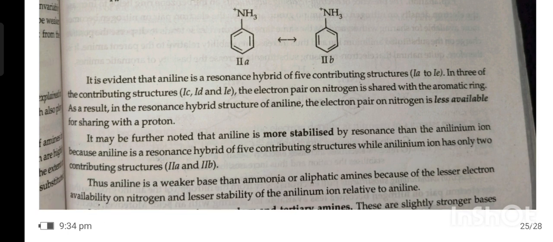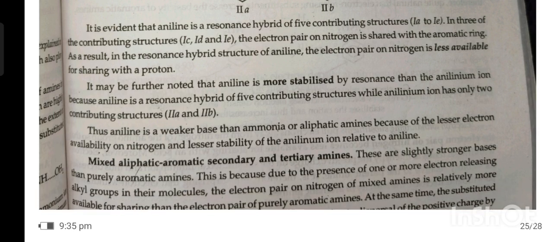with the proton. It may be further noted that aniline is more stabilized by resonance than the anilinium ion, because aniline is a resonance hybrid of 5 contributing structures, while anilinium ion has only 2 contributing structures. Thus, aniline is a weaker base than ammonia or aliphatic amines because of a lesser electron availability on nitrogen and less stability of anilinium ion relative to aniline.